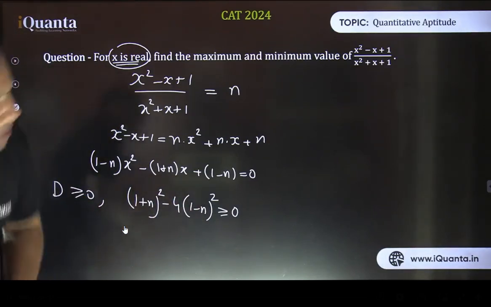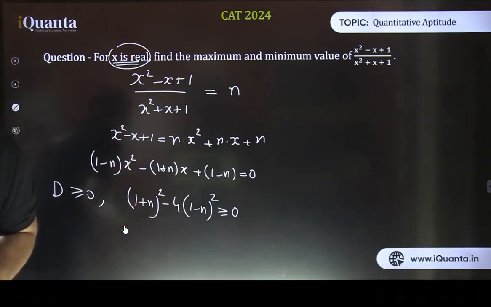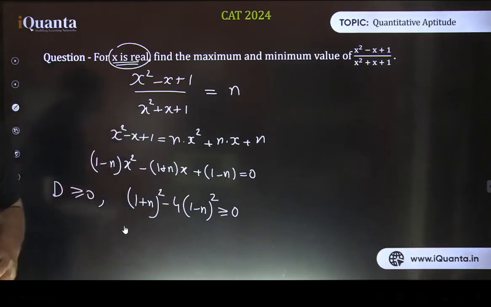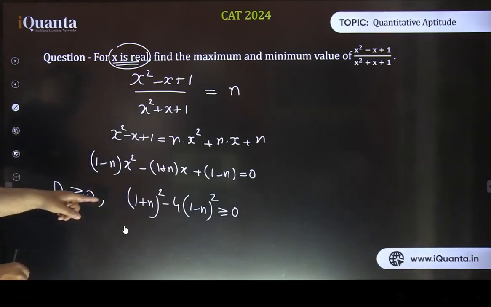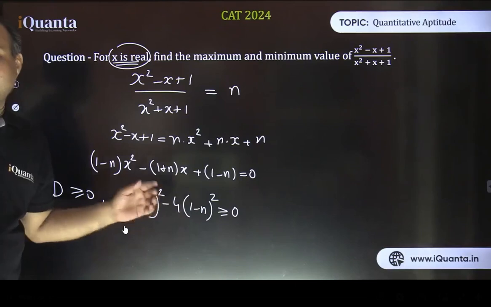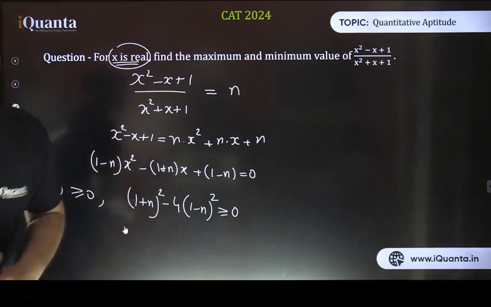Which step am I repeating, Pranjal? I'm repeating all the steps. Which step are you talking about? Please be specific. Okay, let's move further now. We are going step by step only. I'm not skipping any step. These are all the steps here. So, what is the benefit of this now? Now, this discriminant is a quadratic expression in terms of n only. So, this is going to give us all the values. Now, let's simplify this.